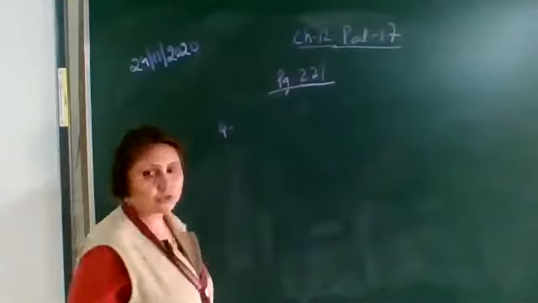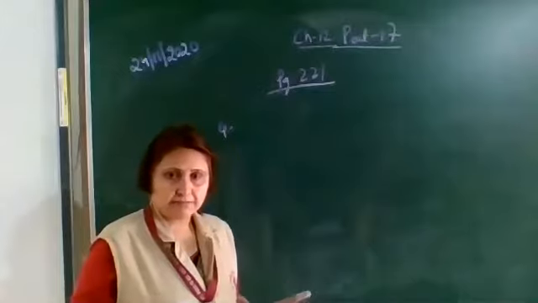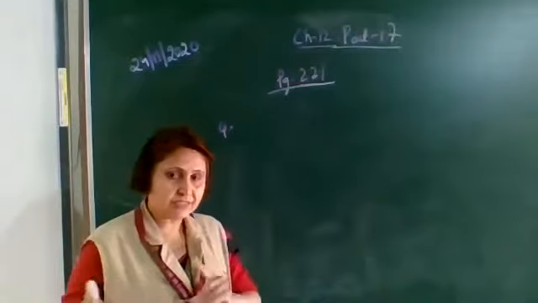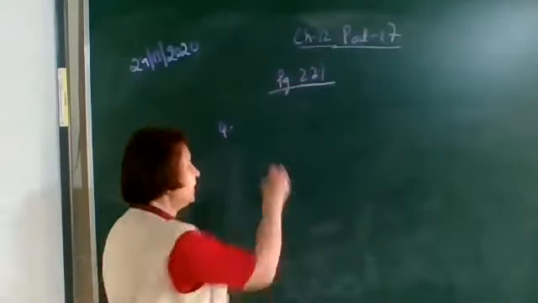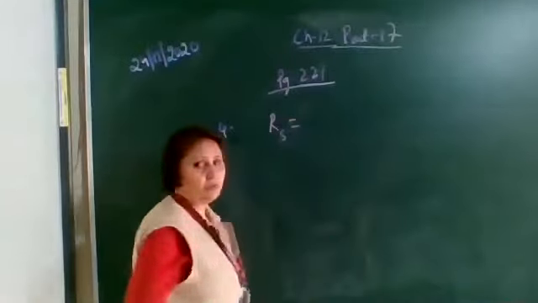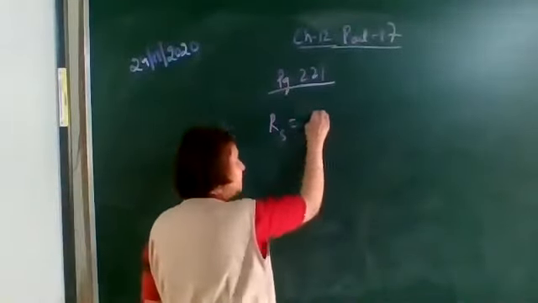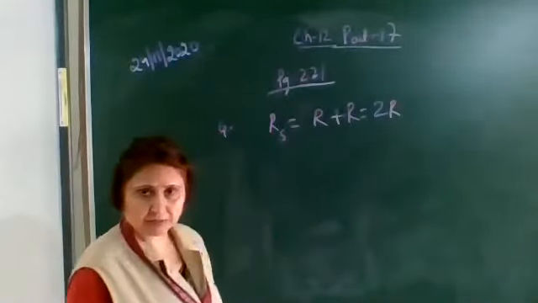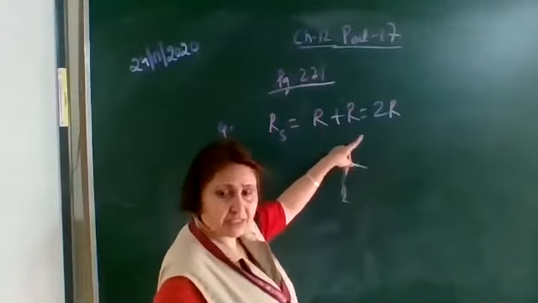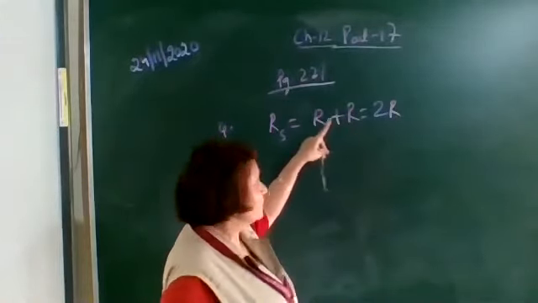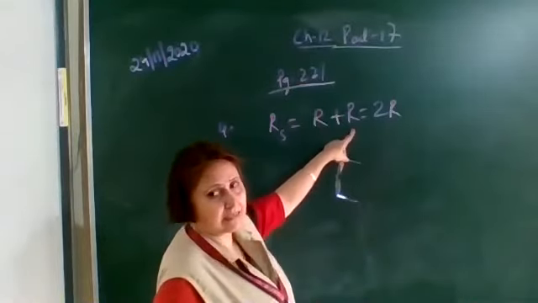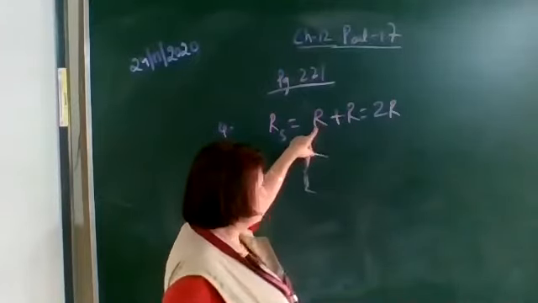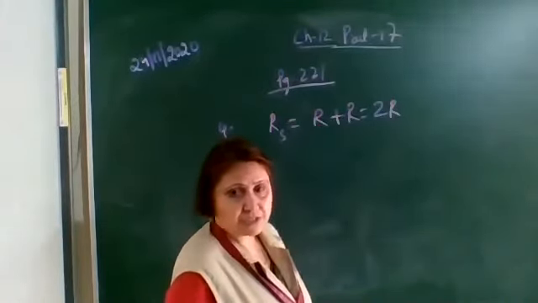Question number 4. There are two conducting wires, same length, same diameter, same cross-sectional area. So the resistance of each wire is same. When they are connected in series, what will be the resistance? If each is R, then the resistance will be equal to 2R, because there are two wires, same length, same material, same cross-sectional area. If one wire has a resistance R, the other wire also has the resistance R, because it is identical. Now these two wires connected in series, the resistance is 2R.